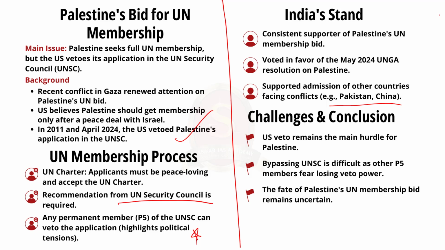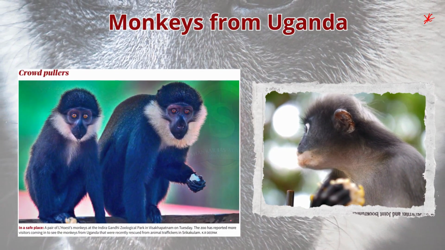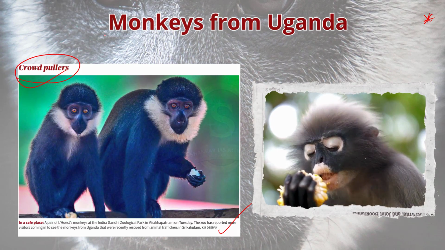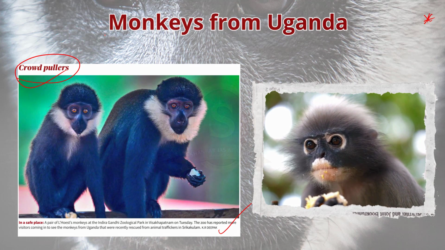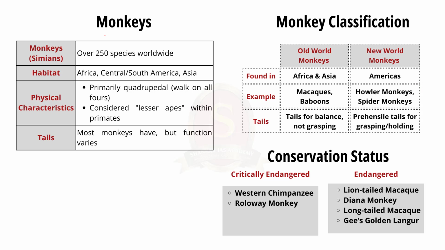Even though they have been kept there for conservation, many visitors have been attracted by it, and that is why the image is named as crowd pullers. This is the crux of the news article given here. So in this context, let us revise some of the basics about monkeys from the prelims perspective. We don't know, but every year UPSC asks either monkey or elephant or any other animal. That is why we are making this effort.